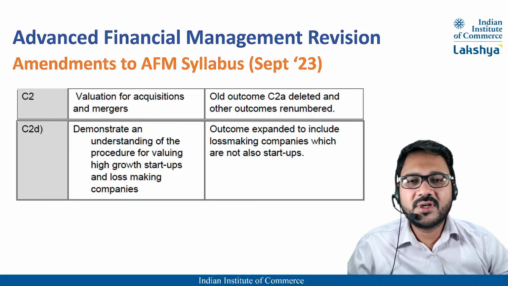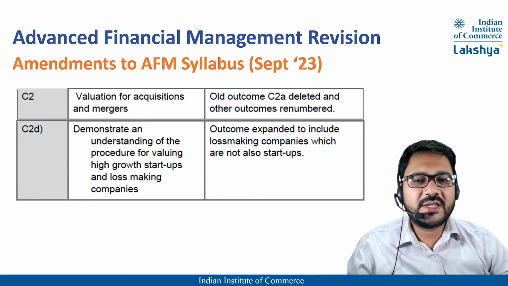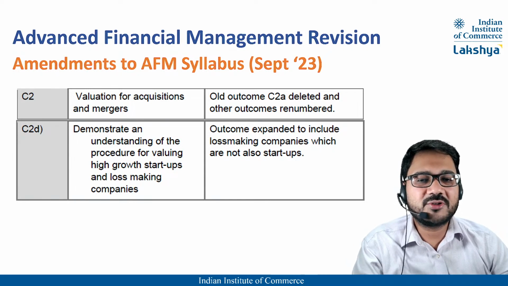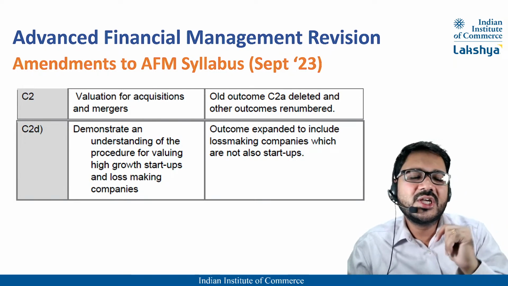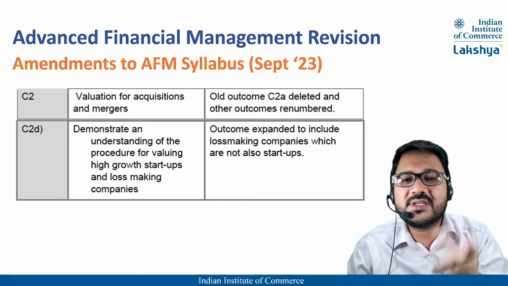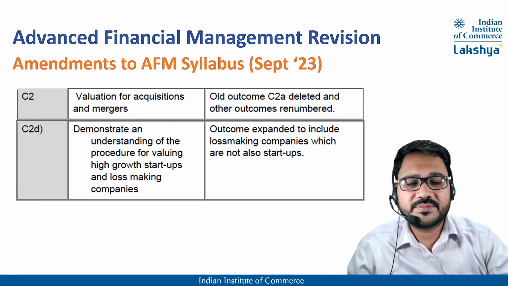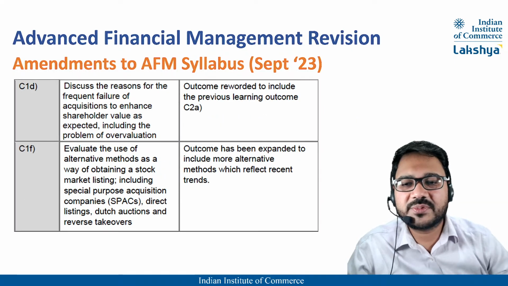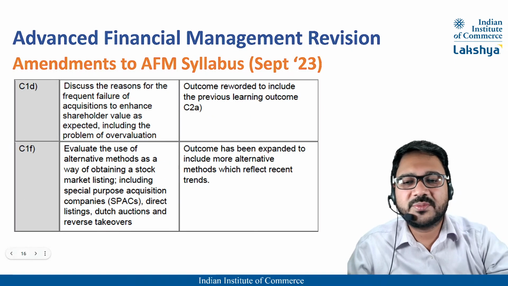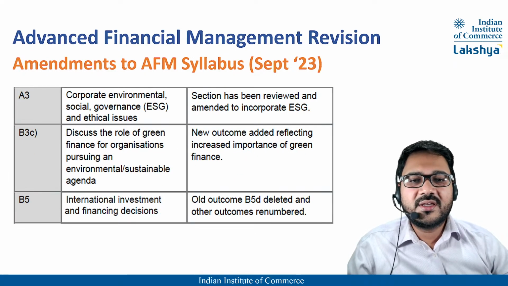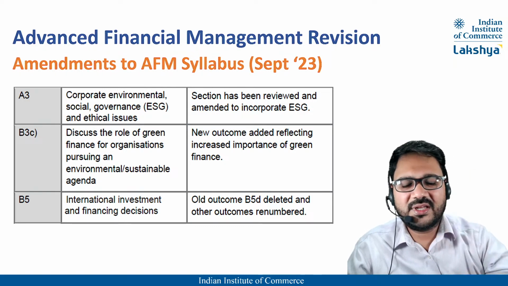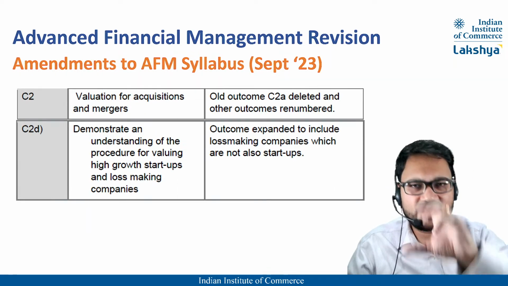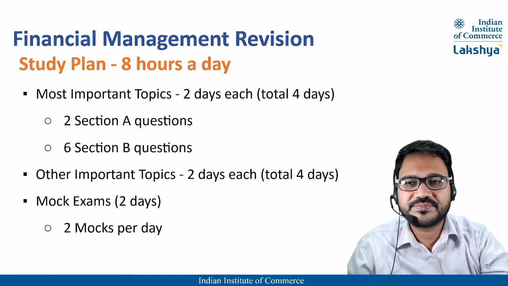Syllabus section C2D could be a little important, wherein the outcome is expanded to include loss-making companies which are not also startups. Since these are changes, there is a possibility these will be tested. So loss-making startups, SPACs, special purpose acquisition companies, ESG, and green finance. Give a little special attention to these since changes have been made there.